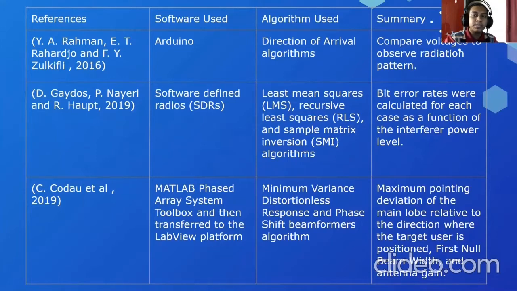The algorithms used are least mean squares, LMS, recursive least squares, RLS, and sample matrix inversion, SMI. The summary of the project is that bit error rates were calculated for each case as a function of the interferer power level. And thirdly, they use MATLAB Phased Array System Toolbox and then transferred to the LabVIEW platform. The algorithms used are minimum variance distortionless response and phase shift beamformers. The summary of the project is they take the maximum pointing deviation of the main lobe relative to the direction where the target user is positioned, first null beamwidth, and antenna.